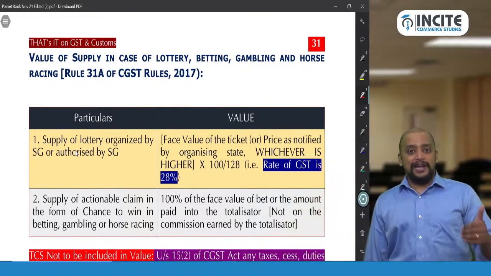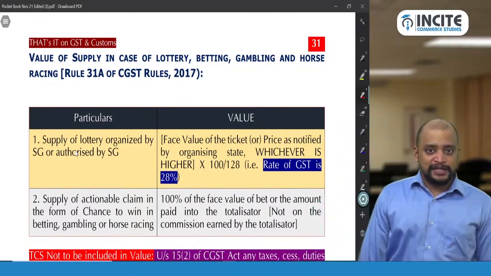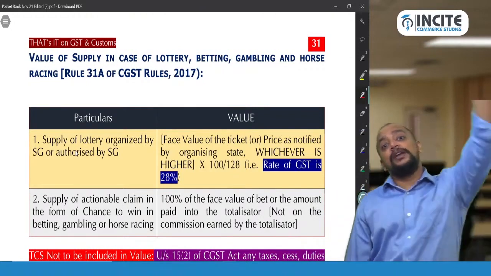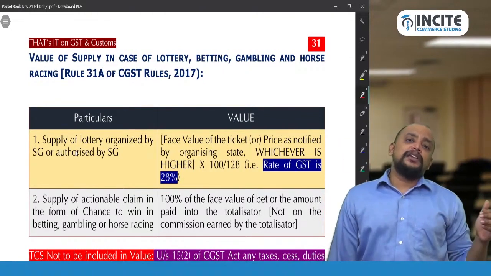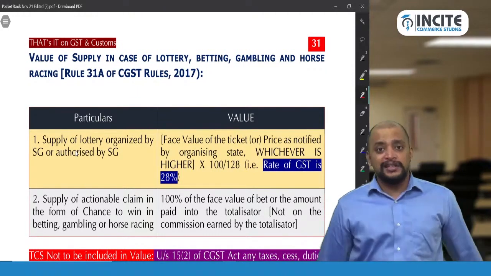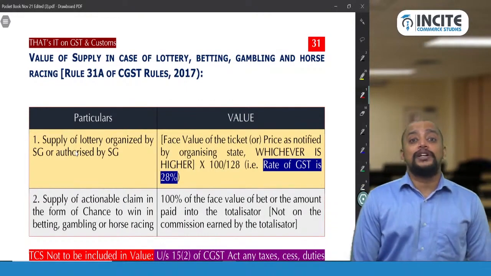Whereas in case of betting transactions also, the rate of GST is 28%, but we need to compute GST on the total bet value. The Karnataka High Court has given a contrary decision, but that is not applicable for your exam. So for your exam, GST is payable on a betting transaction on the total bet value.